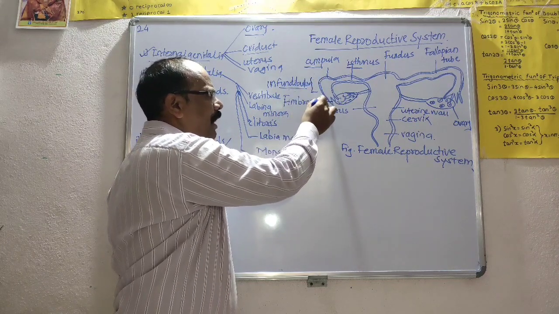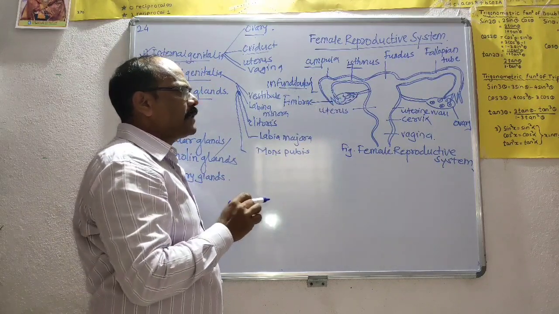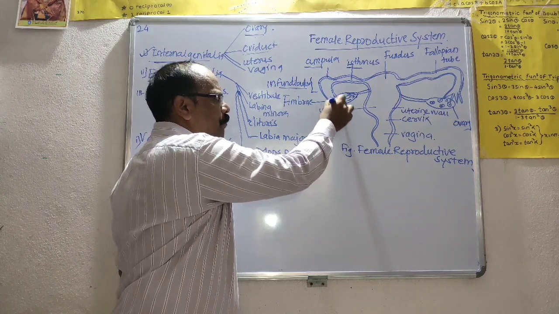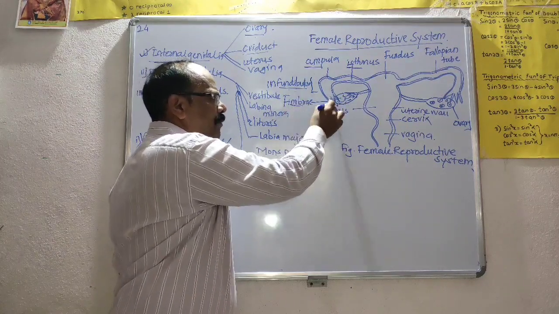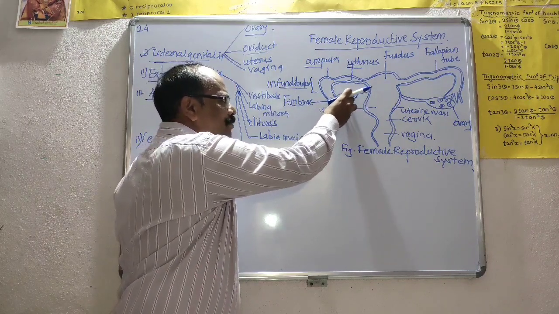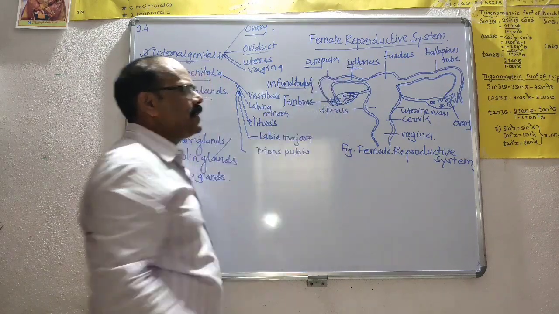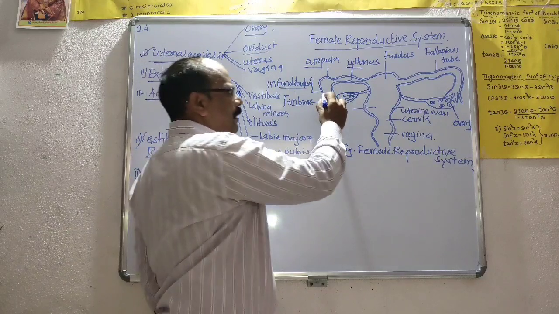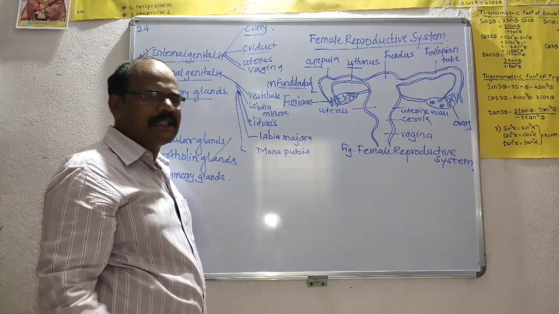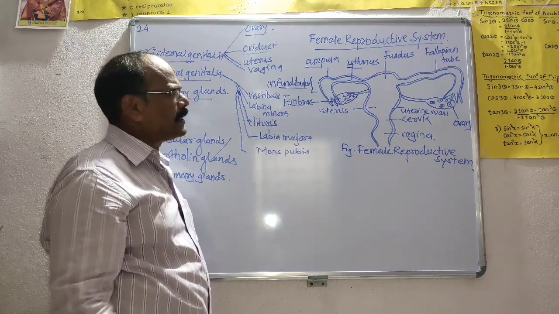Infundibulum means the anterior funnel-like part of the fallopian tube, whose opening is called the ostium, and it bears finger-like projections called fimbriae. The fimbriae and inner ciliated epithelium together capture the egg released by ovulation, and it enters the fallopian tube. The inner lining of the fallopian tube is lined by ciliated epithelial cells to push the egg forward.